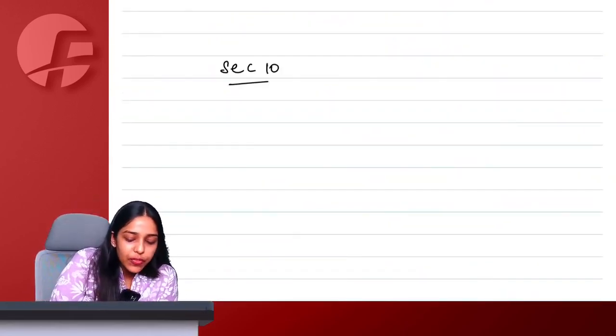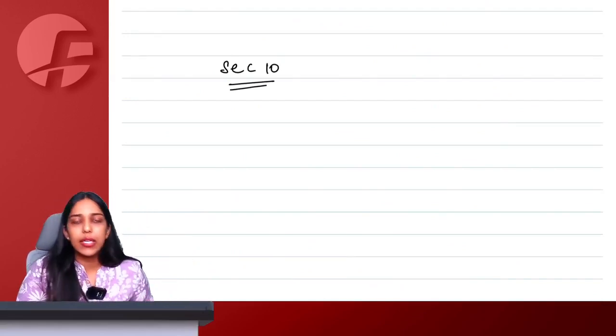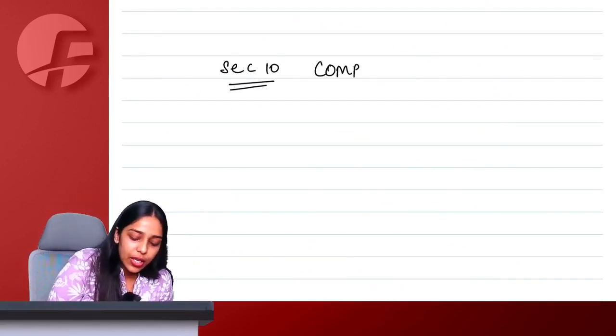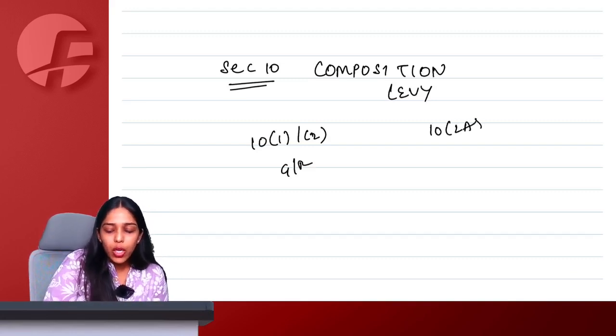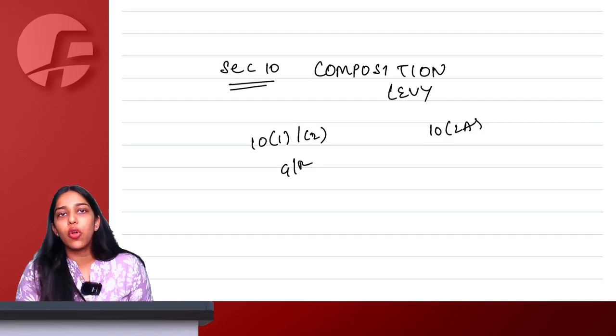Perfect, ma'am. After that, section 10: different types of tantrums to pay less taxes. 10 excuses to pay less tax. Section 10 composition levy. 10.1 and 10.2 is for goods and restaurant. 10.2A is for normally services, but of course there is no restriction on goods also.